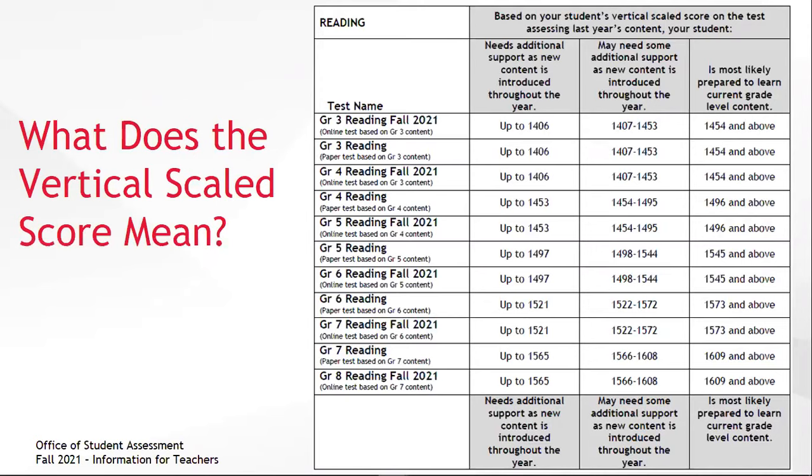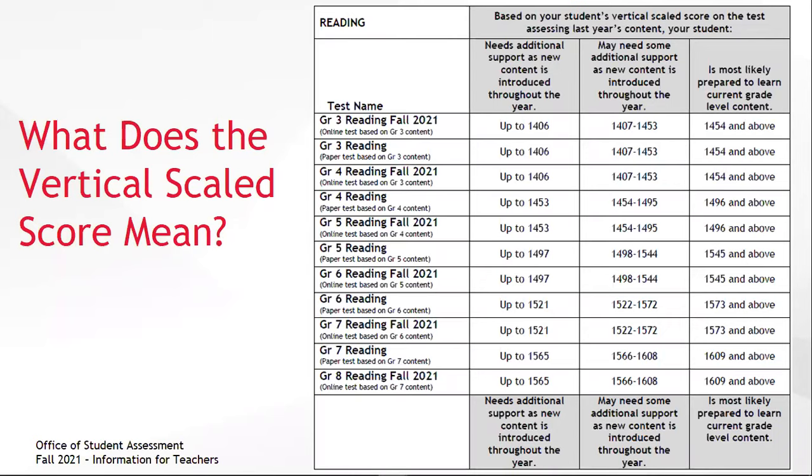There is also a mathematics version of this table that will be available to families and students on the Parent and Caregiver Resources for Growth Assessments page, which will be on the VDOE website. This screenshot is of the reading table that parents can use to gain an understanding of what the vertical scaled score attained by their student means from a performance and preparedness perspective.